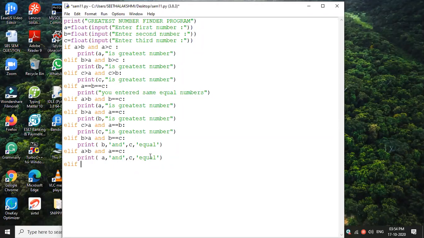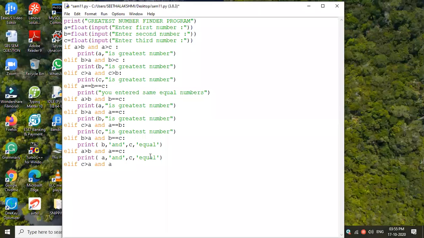If C greater than A. Which one? C greater than A, and A equal to B. Then how, man? The condition will not satisfy, no? It's wrong, no? A equal to B, A equal to C greater than A. So C is greater, no? Yes, sir. Then how would be the second condition?